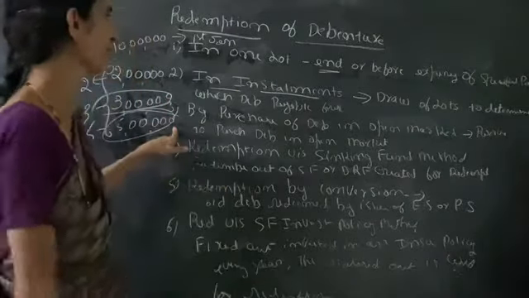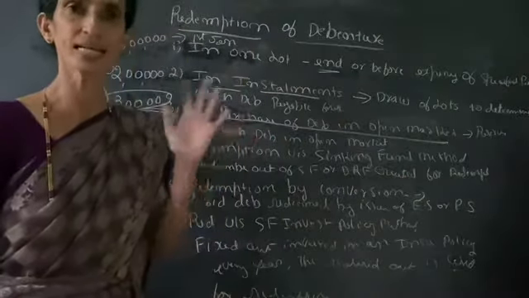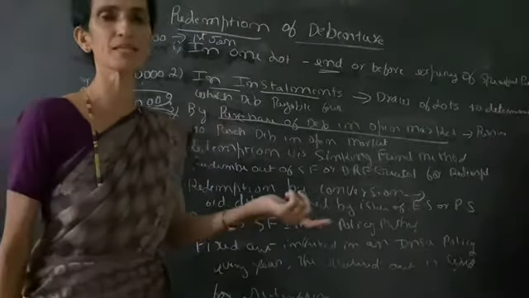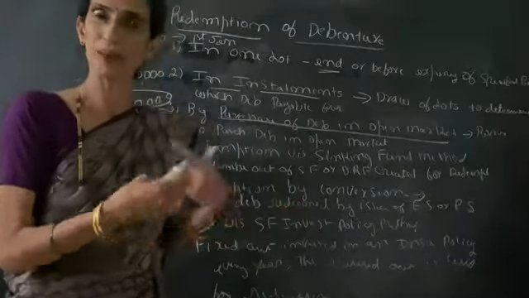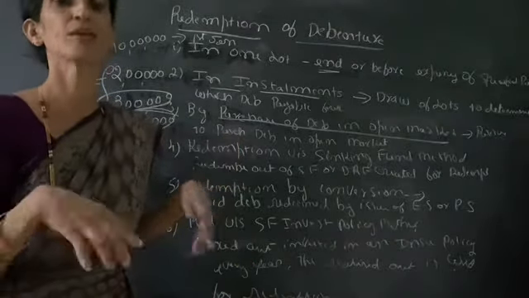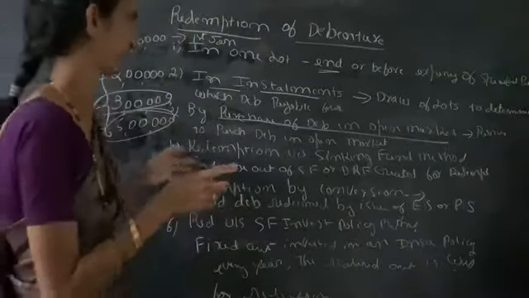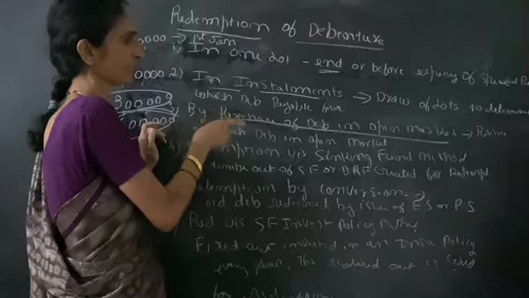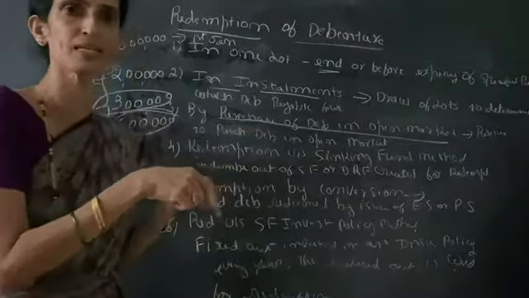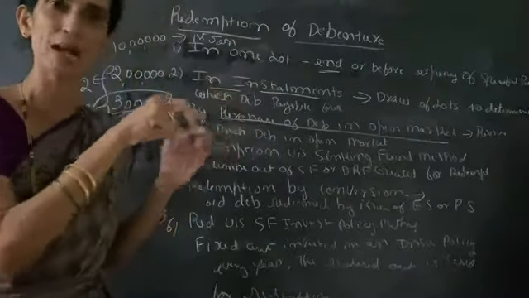Then the third type is by purchase of debentures in the open market. That means the company can reserve the right to other persons, that is, to the open public, to purchase the debentures of the company at any time. It will be open. Anybody can purchase the debentures. So it is purchase of debentures in the open market. If anybody purchases a debenture in the open market, it means the debentures existing in the company are automatically repaid.